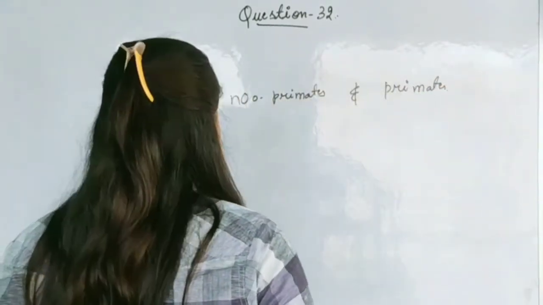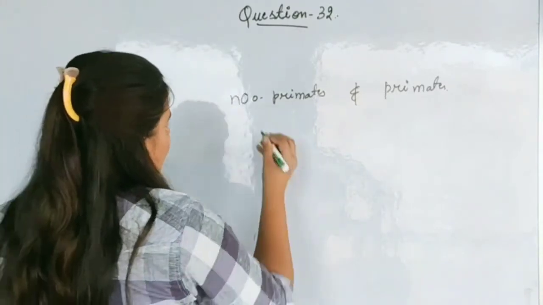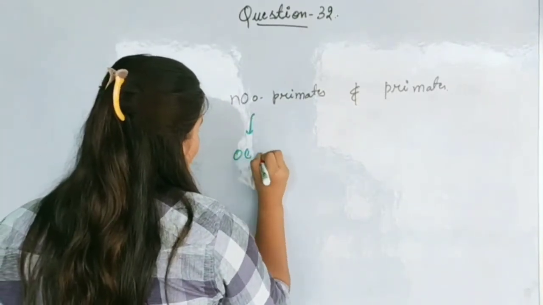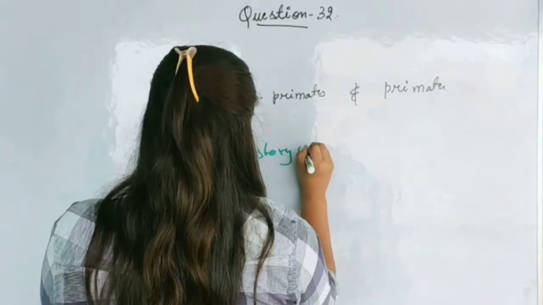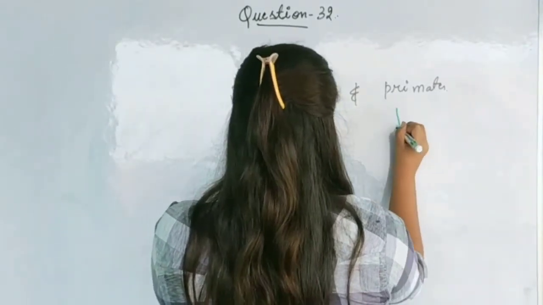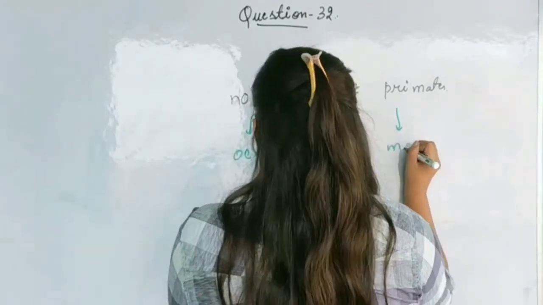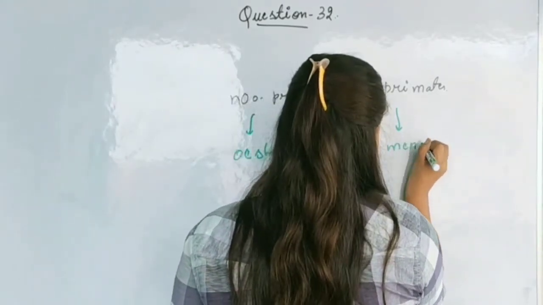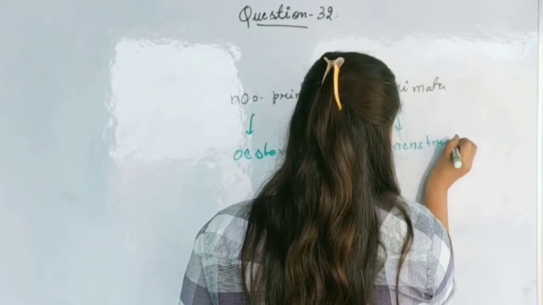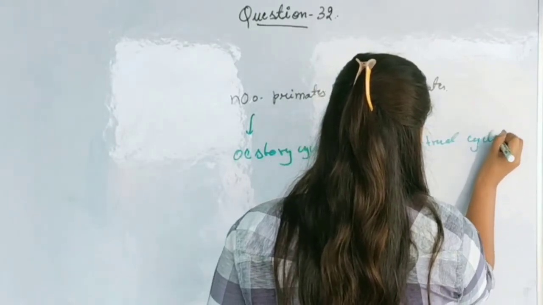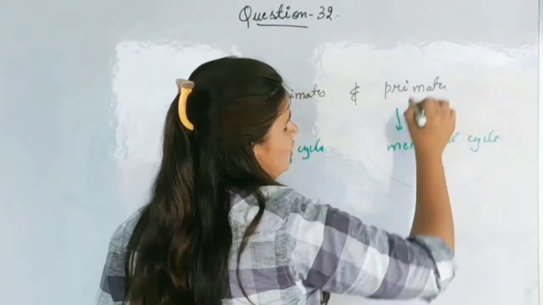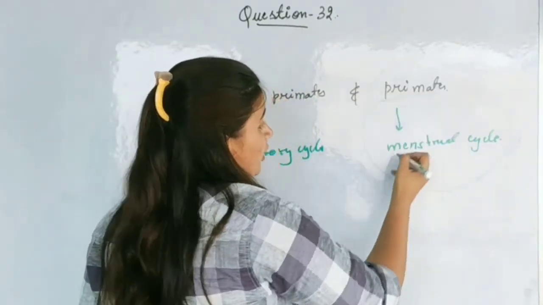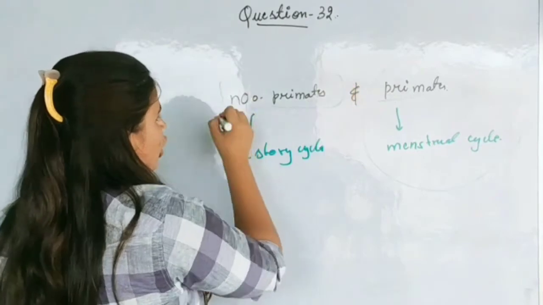Non-primates follow the oestrous cycle and primates follow the menstrual cycle. So the correct option is primates, because menstrual cycle occurs only in primates, not in non-primates.